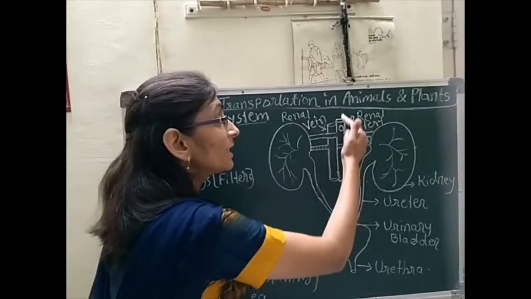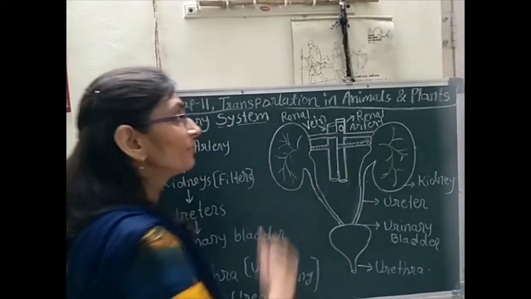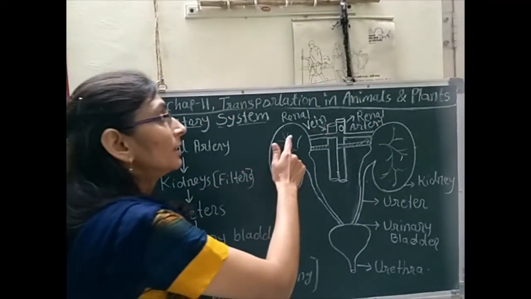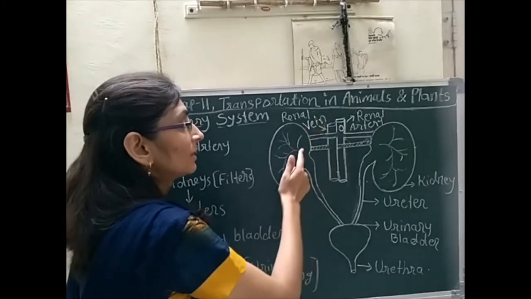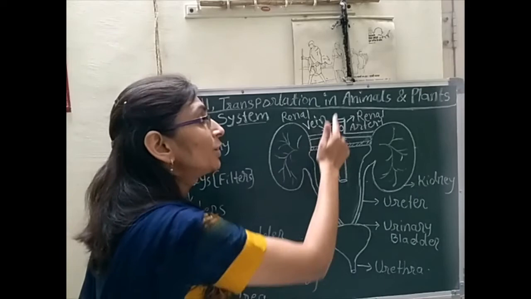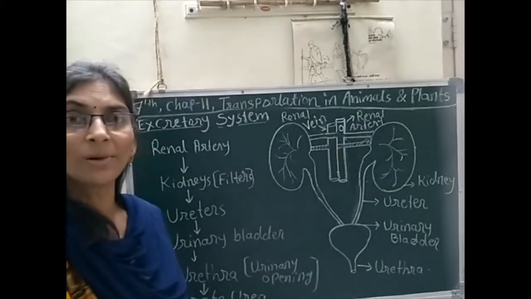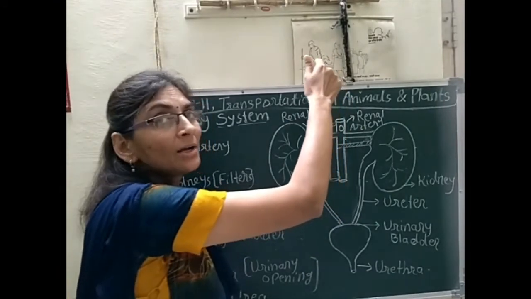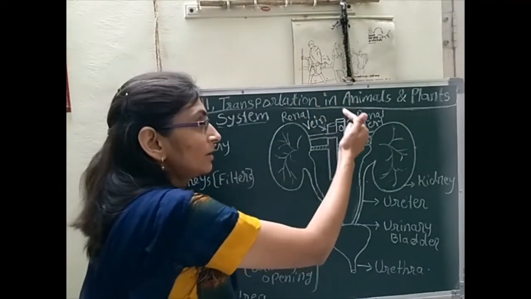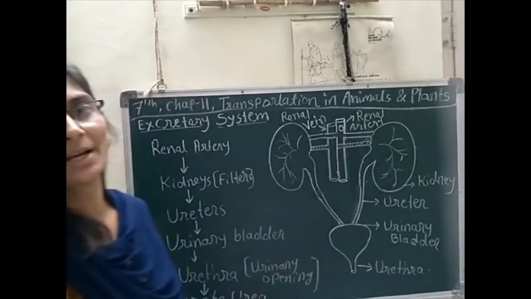The renal artery carries oxygenated blood from the heart, aorta to renal artery, then from renal artery to kidney, and the renal vein carries deoxygenated blood from the kidney to the heart.